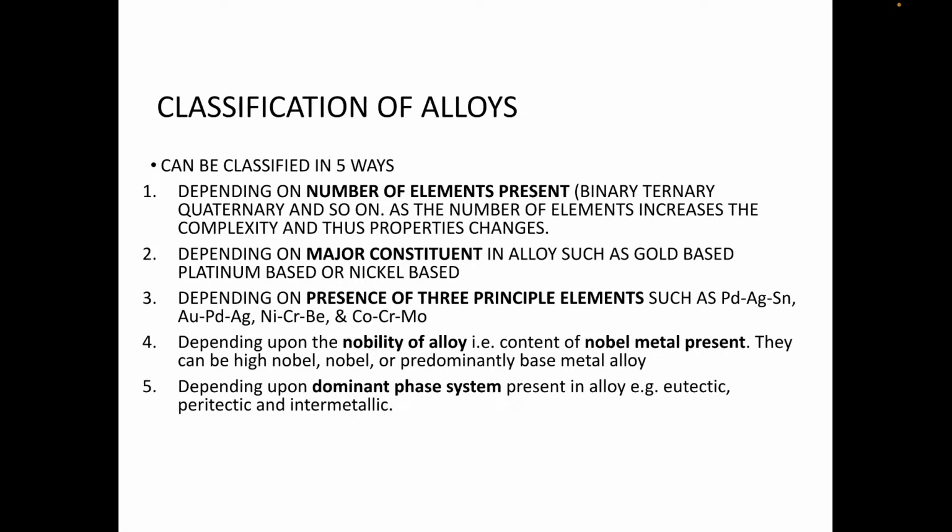Depending on presence of 3 principal elements, such as palladium, silver, tin, and nickel chromium, cobalt chromium. The most commonly used material is nickel chromium. Depending upon the nobility of alloy, that is content of noble metal present, they can be high noble, noble, or predominantly base metal, that is base metal alloy. Depending upon dominant phase system present in alloy: eutectic, peritectic and intermetallic.